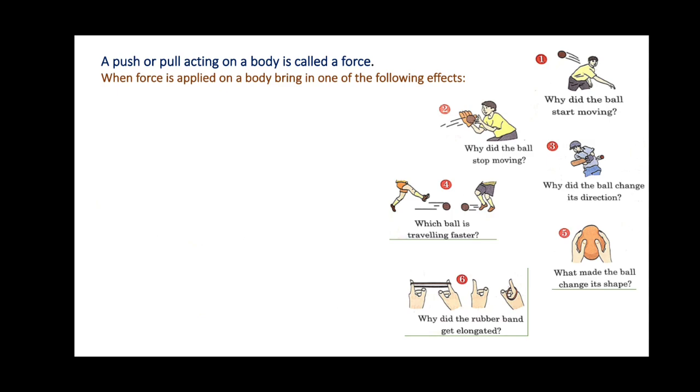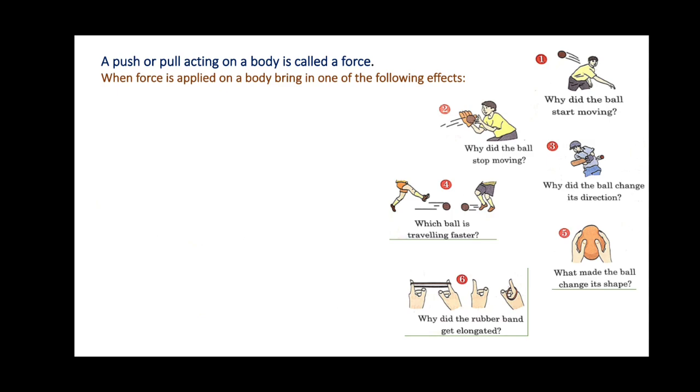Now listen to me very carefully and observe these pictures in the warm-up exercise. Number first, what type of change can we observe in number 1? First, the ball was in the state of rest. It means that the ball was in the hands of the boy. And when the boy threw the ball, it changed to the state of motion. Motion means movement.